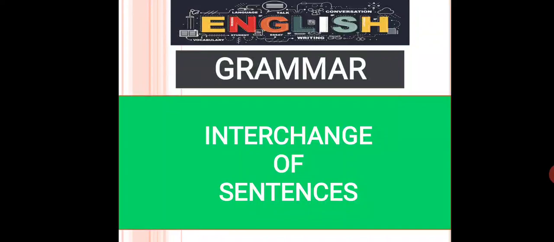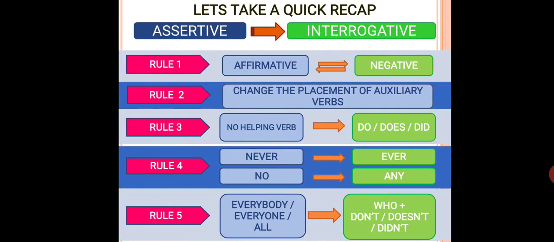In such case, we should use either do, does or did to begin the interrogative sentence. The use of do, does and did depends totally upon the tense of the statement and on the number of the subject. The fourth rule states that never should be changed into ever and no should be changed into any. And the fifth rule is regarding the presence of everybody, everyone or all. If any one of these three words is present in your assertive sentence, then you should begin your interrogative by who plus doesn't, don't or didn't.